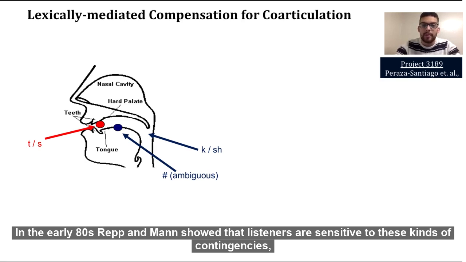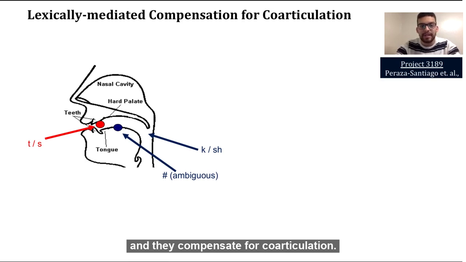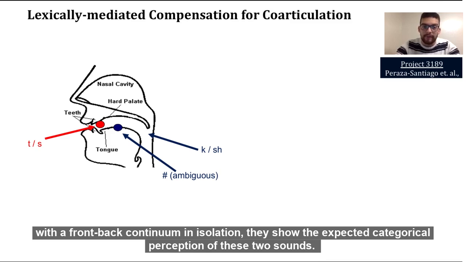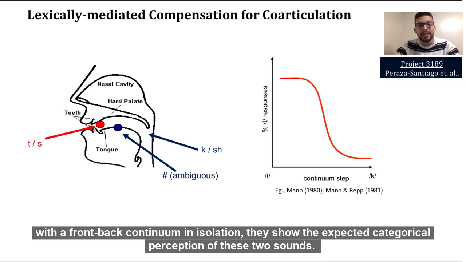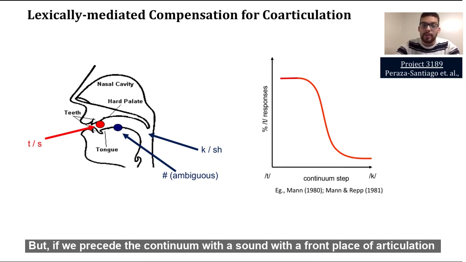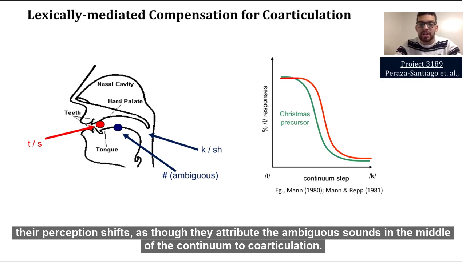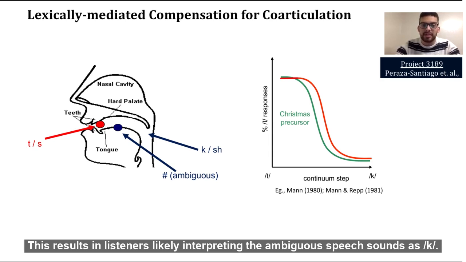In the early 80s, Repp and Mann showed that listeners are sensitive to these kinds of contingencies and they compensate for coarticulation. They did this by demonstrating that if subjects are presented with a front-to-back continuum in isolation, they show the expected categorical perception of these two sounds. But if we precede the continuum with a sound with a front place of articulation, such as the s at the end of Christmas, their perception shifts as though they attribute the ambiguous sounds in the middle of the continuum to coarticulation. This results in listeners likely interpreting the ambiguous speech sounds as k.